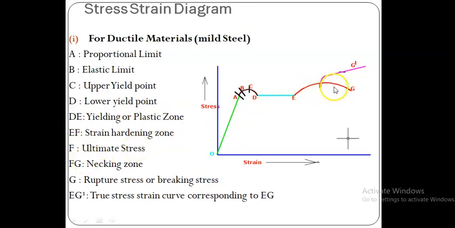Then F is the ultimate stress or ultimate point, whereas FG is the necking zone, and G is the rupture stress or breaking stress, and EG dash is the true stress strain curve corresponding to EG.